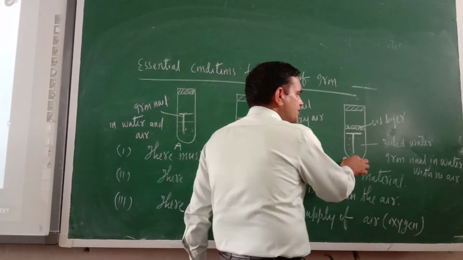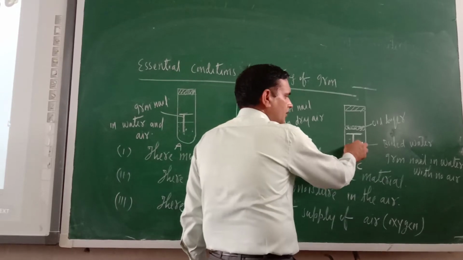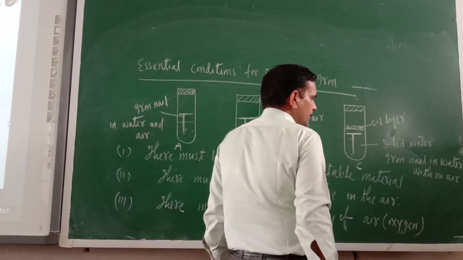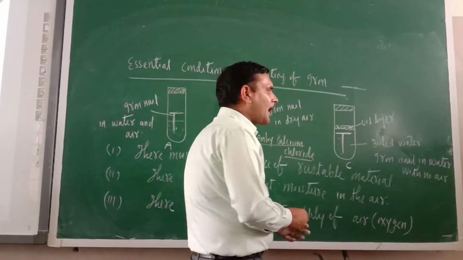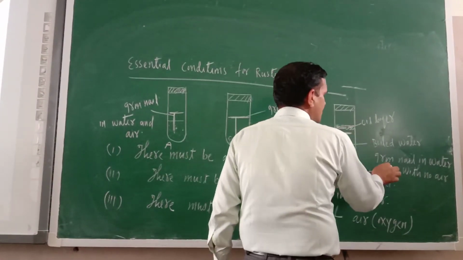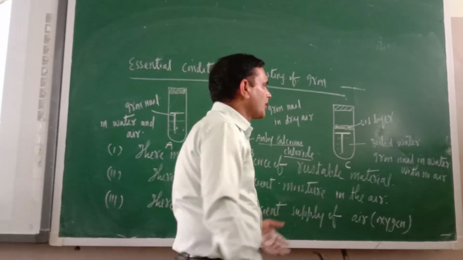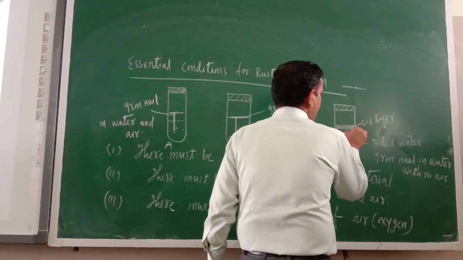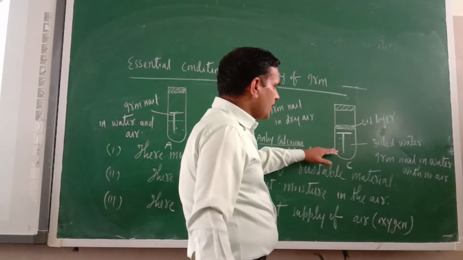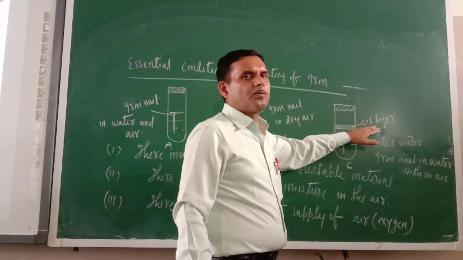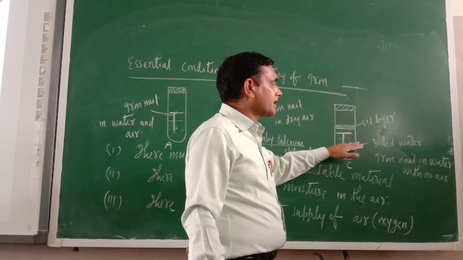Now in test tube C, what is there? First you boil the water and put the boiled water here. Now dip one iron nail and put some drops of oil on the upper surface of the boiled water. Oil is lighter than water, so it will form the upper layer here. This oil layer will do one more thing: it will not allow the air to come into contact with this boiled water.